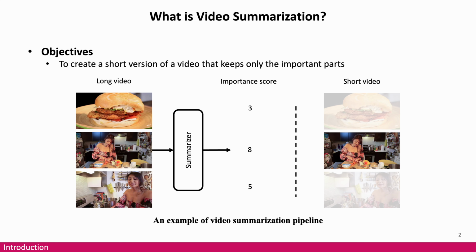The goal of video summarization is to create a short version of a video that keeps only the important parts. We input a video through a summarizer and it gives each frame an importance score. If we filter out less important frames, we can get a shorter video.